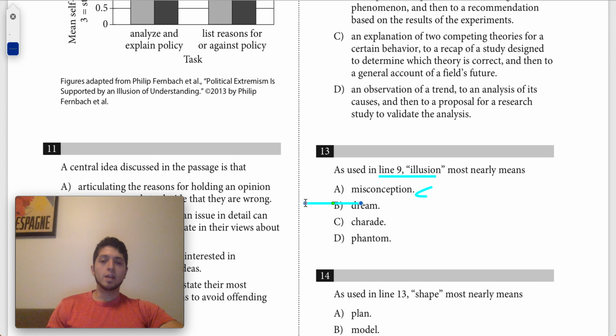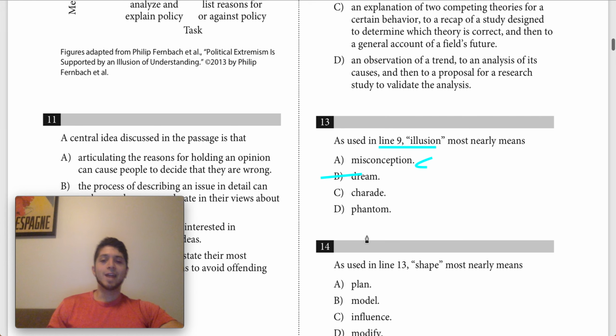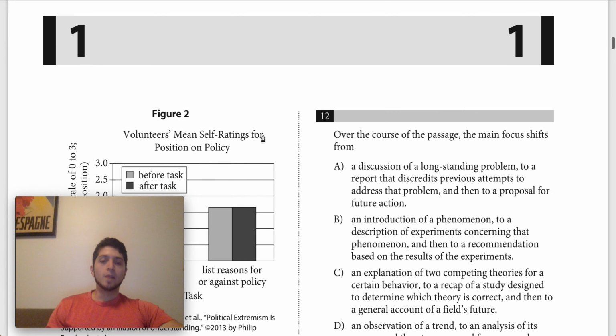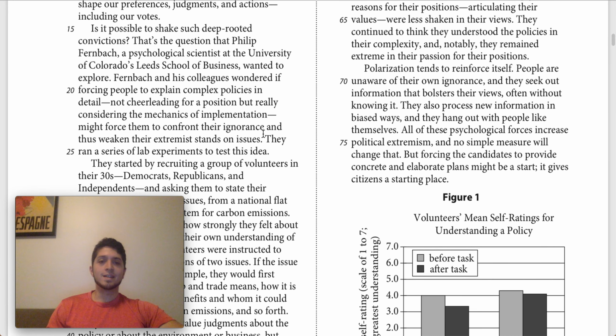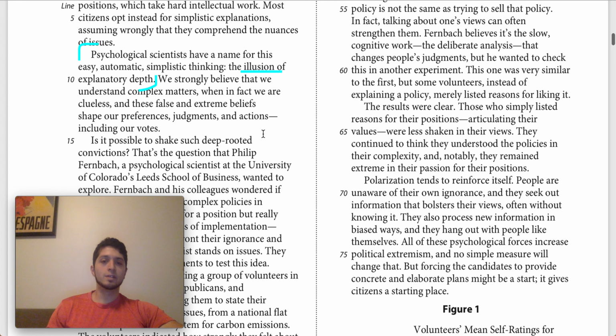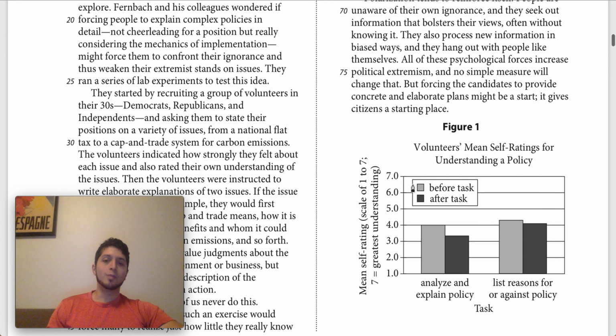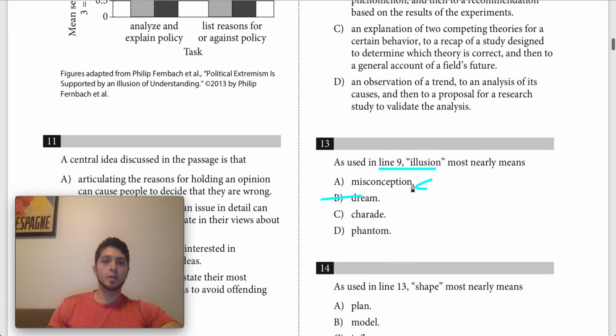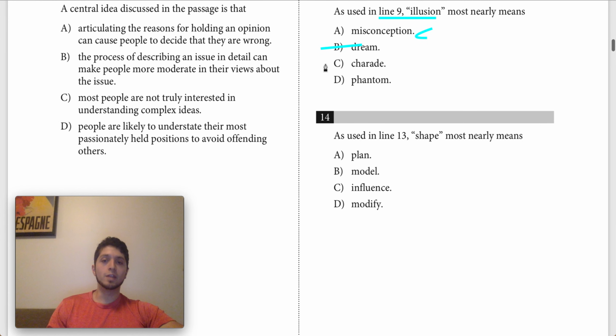C says charade. Charade is basically a ruse. It's like you're trying to pull one over on someone, trying to pretend that something is the way it is. I don't think charade is going to work either because it has this idea of intention, right? Intentional deception. So the charade of explanatory depth, it's not like people are trying to confuse themselves about their explanatory depth. It's that they're genuinely confused.